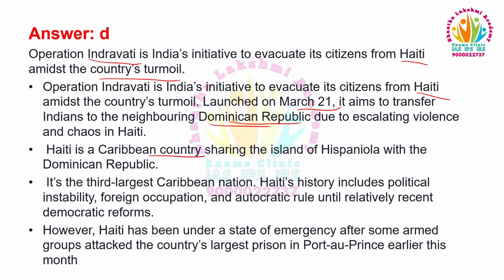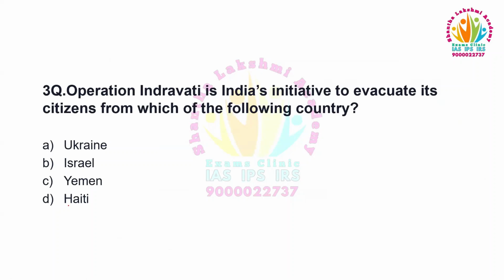Haiti is a Caribbean country sharing the island of Hispaniola with the Dominican Republic. It's the third largest Caribbean nation. Haiti's history includes political instability, foreign occupation, and autocratic rule until relatively recent democratic reforms. However, Haiti has been under a state of emergency after some armed groups attacked the country's largest prison in Port-au-Prince earlier this month. So the answer is option D, Haiti.